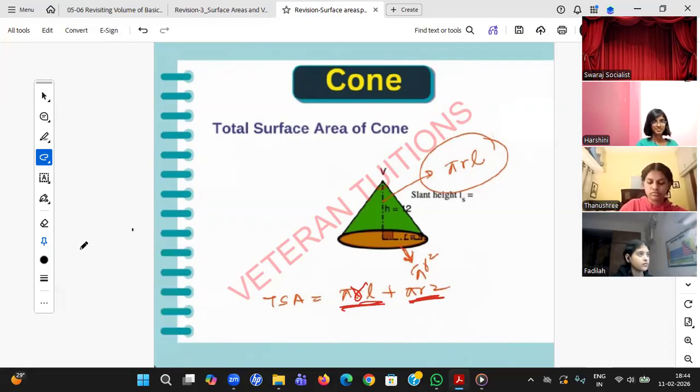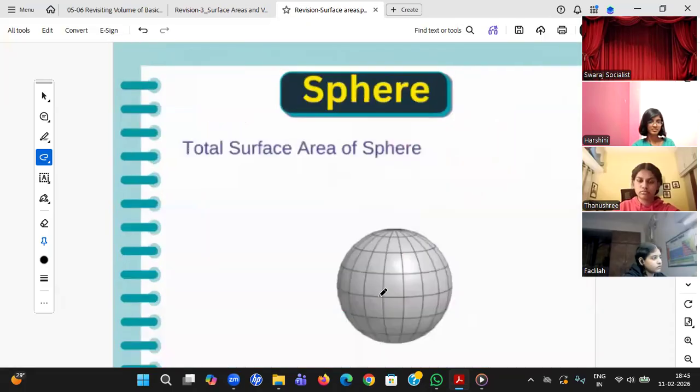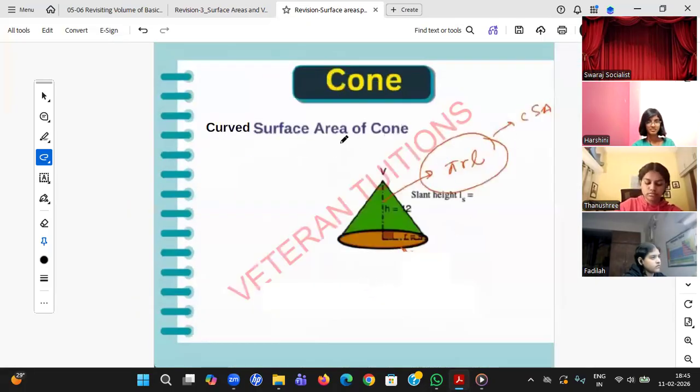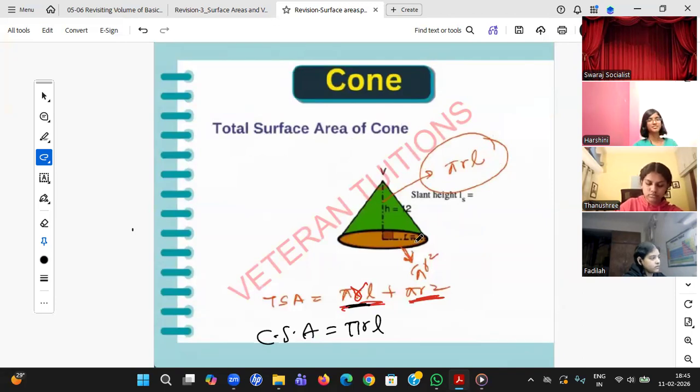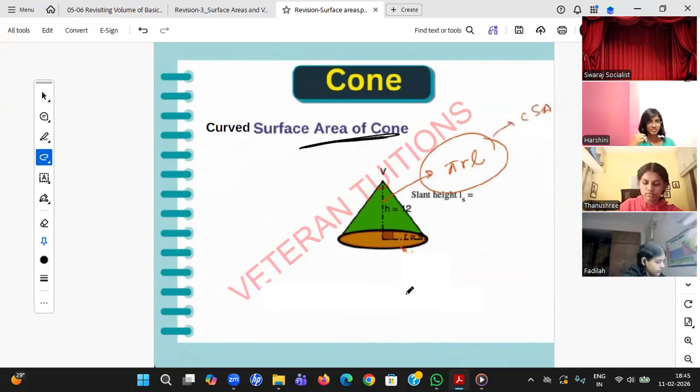Okay, so it's sector and circle. Circle is pi r square. Sector, we don't have a direct formula. We went to the indirect method and we got pi rl. Okay, yes, Purnappa, if I want to go for only curved surface area, what will be the CSA? Remove the pi r square. Very good, pi rl. Okay, so by that we are just able to see curved surface area is only pi rl and total surface area is pi r square plus pi rl. Okay, so that was with the cone, student.